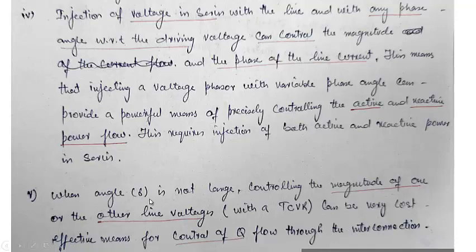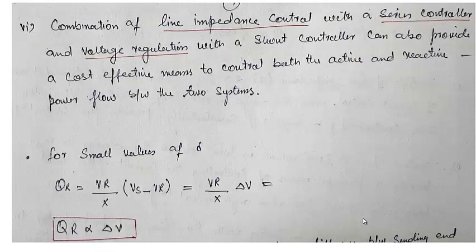When angle delta is not large, controlling the magnitude of one or other line voltages with the TCVR, that is the thyristor controlled voltage regulator, can directly control the voltage and can be very cost effective. It is usually cheap for the control of the reactive power flow through the interconnection, and hence when the voltage is controlled, we are controlling the reactive power.